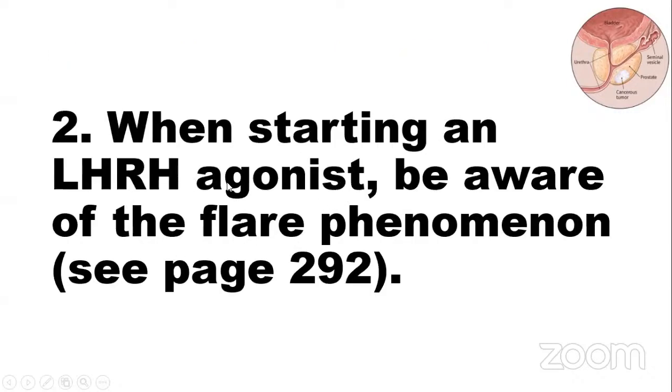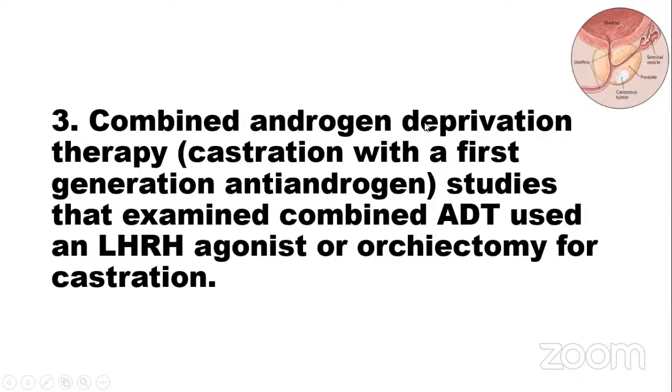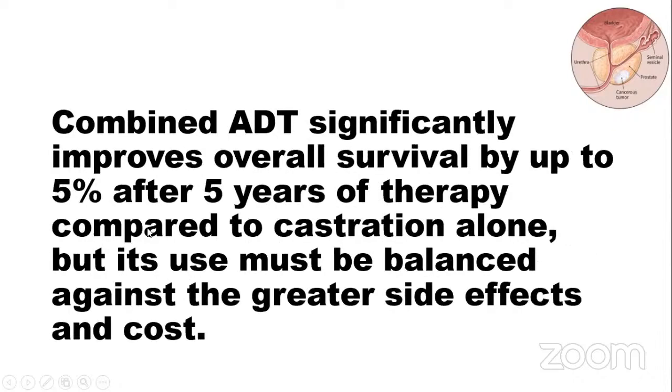When starting a luteinizing hormone agonist, be aware of the flare phenomenon. If indicated, administer a first-generation anti-androgen to prevent the flare. The gonadotropin hormone antagonist and orchidectomy do not cause a flare. Combine androgen deprivation therapy, castration, with the first-generation anti-androgen. A study examined combined ADT using luteinizing hormone agonist and orchidectomy for castration.